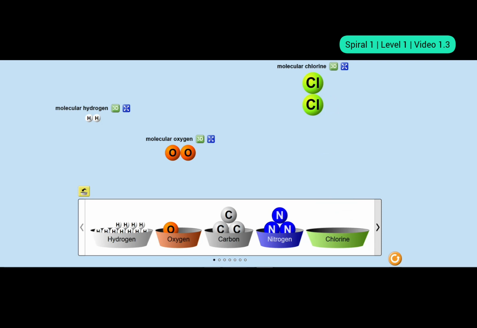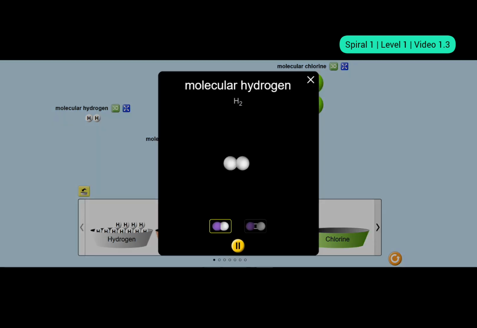Now let's visualize how they look in three-dimensional space. So we start with hydrogen. You see, they are like spheres, right? Each atom is like a sphere. So when they form a group, they form a bond, a chemical bond. Now how does that look? You see, can you see a line? A line is a way of representing the bond that they share, the chemical bond that they share.